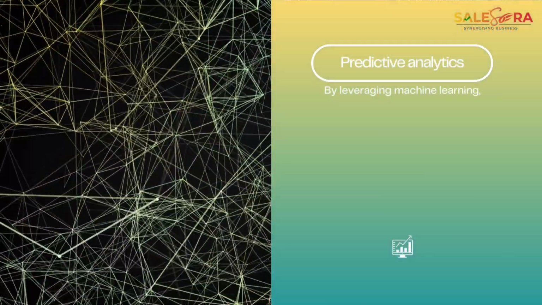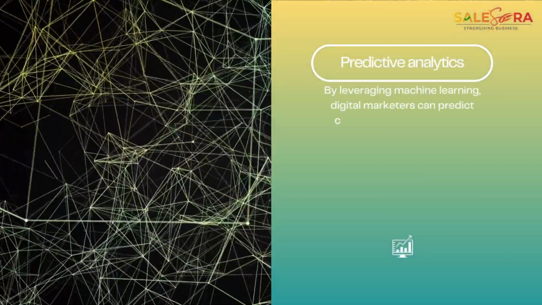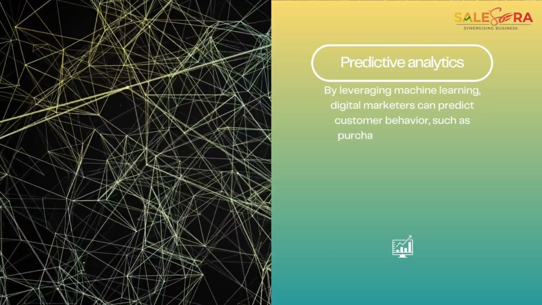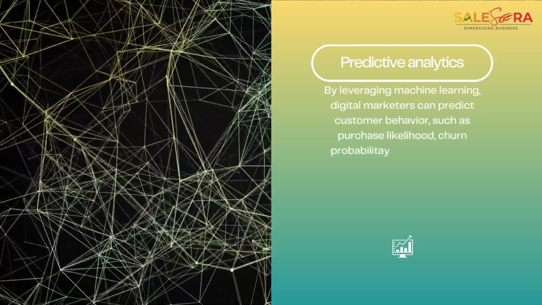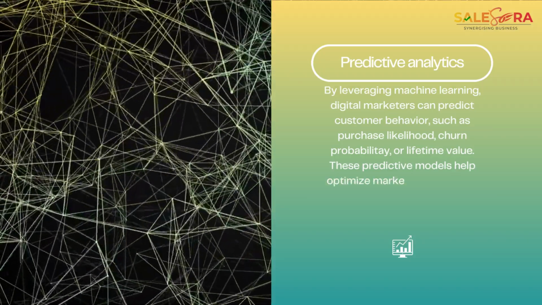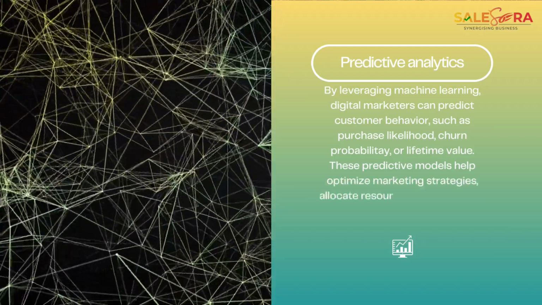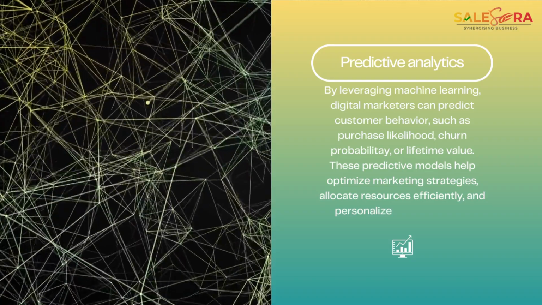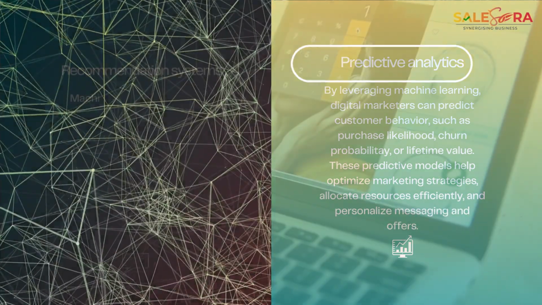Predictive analytics. By leveraging machine learning, digital marketers can predict customer behavior, such as purchase likelihood, churn probability, or lifetime value. These predictive models help optimize marketing strategies, allocate resources efficiently, and personalize messaging and offers.